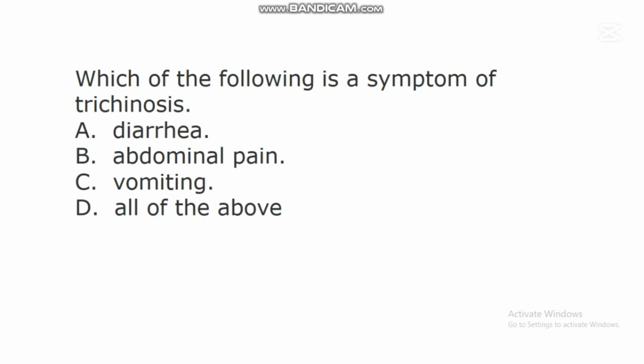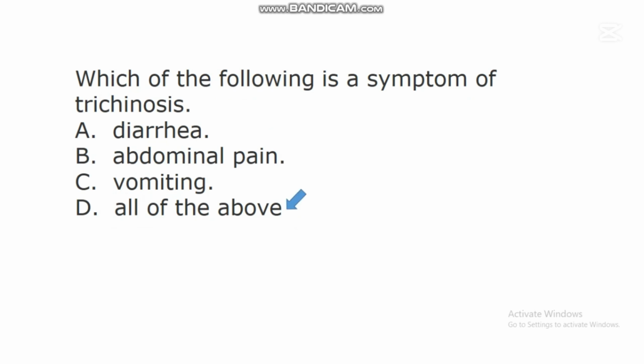The next question says, which of the following is a symptom of trichinosis? A. Diarrhea. B. Abdominal pain. C. Vomiting. D. All of the above. In this question, the correct answer is D. All of the above.